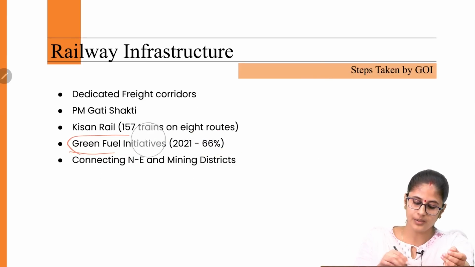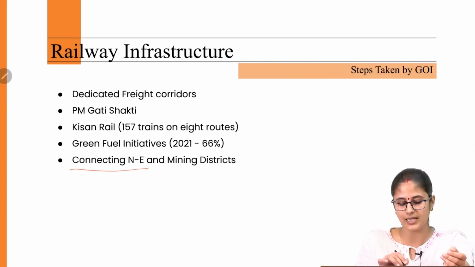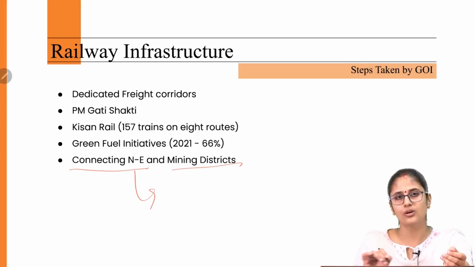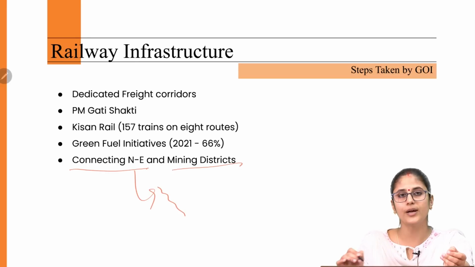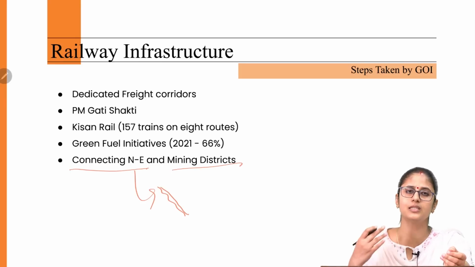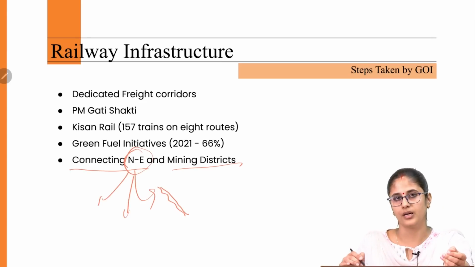Then the government is also taking initiatives to connect the northeastern states and to connect the mining districts. Why is it so? Because when you see the northeastern states, they are basically the Himalayan states, so the terrain is quite tough, so it becomes very difficult to build rail infrastructure in this northeastern region. But the government is taking requisite steps so that the northeastern states could be connected with the rest part of India. And the similar is with the mining districts.